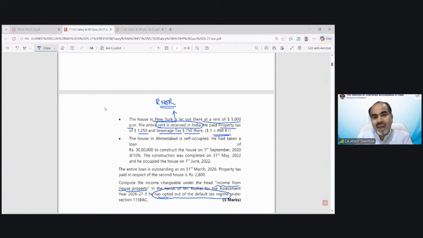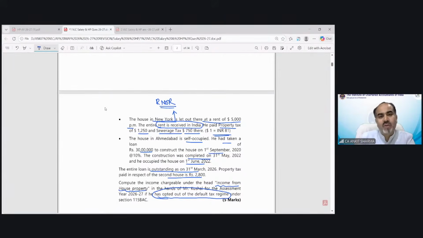The house in Ahmedabad is self-occupied. He had taken a loan of rupees so and so to construct the house on 1st September 20. The construction was completed on 31st May and he occupied the house from 1st June of 2022. Entire loan is outstanding. Property tax of the second house is 2,800.